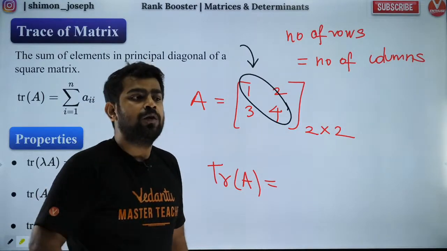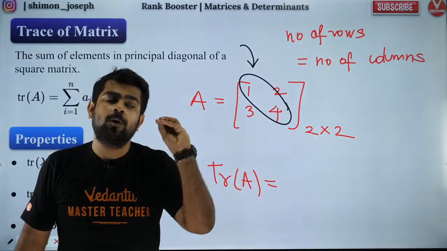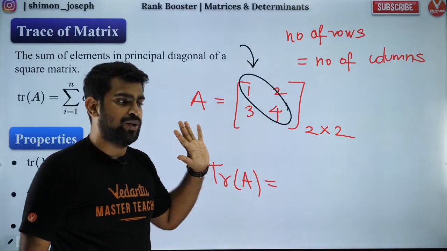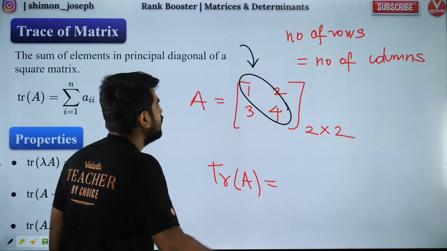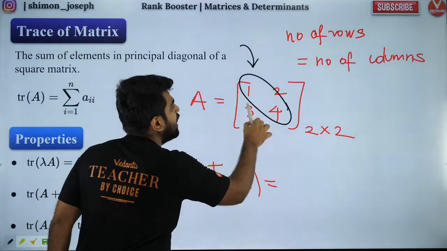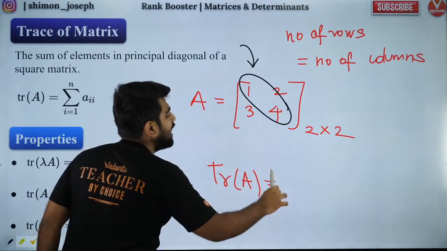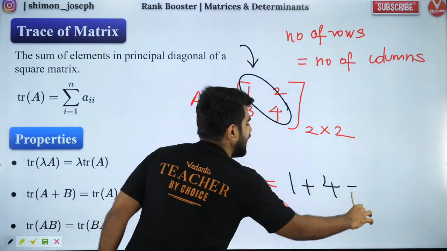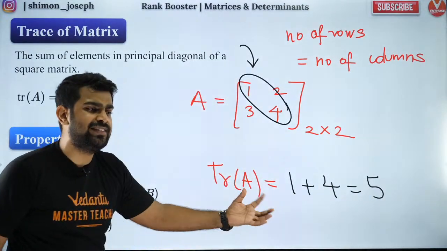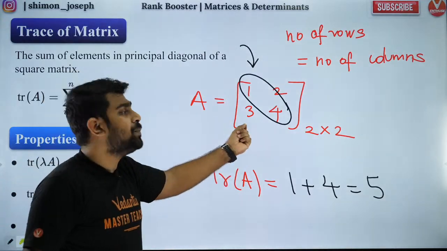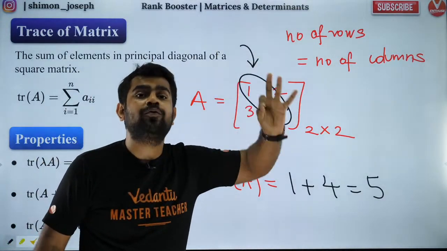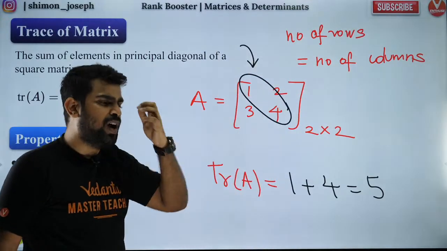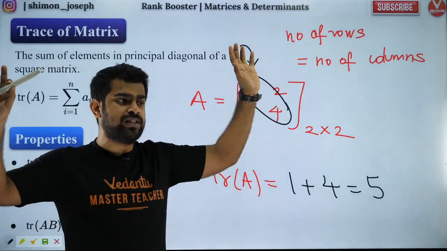Everybody? Fantastic. Vijay Kumar, Rajamanikam, don't worry. I will make it super simple for you. Are you all clear? Hello, Ritika. Welcome. So guys, 1, 4 are the elements in the diagonal. So if I add them, that is what I call as trace. Did you all like it? Very simple concept. It is nothing but the sum of all the elements present in the diagonal of the matrix. As simple as that. Are you all cool with it, my dear boys and girls?